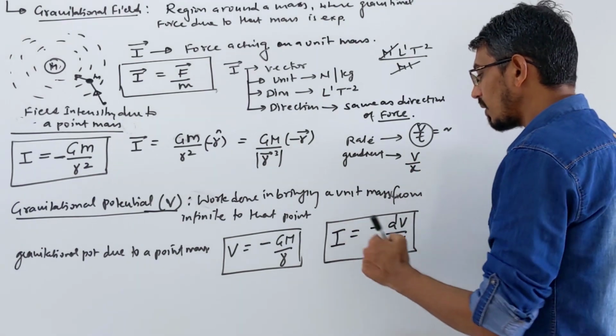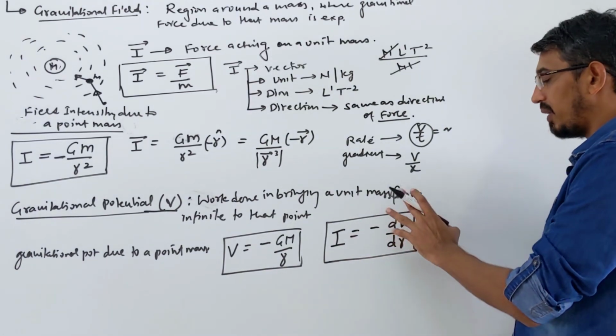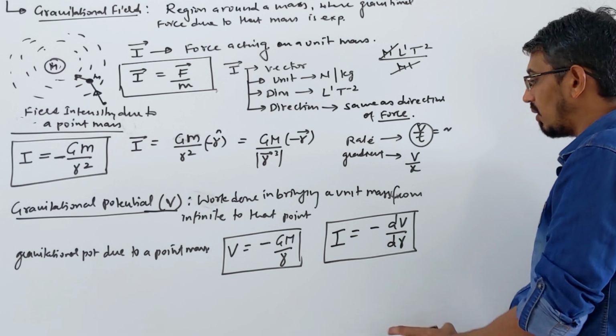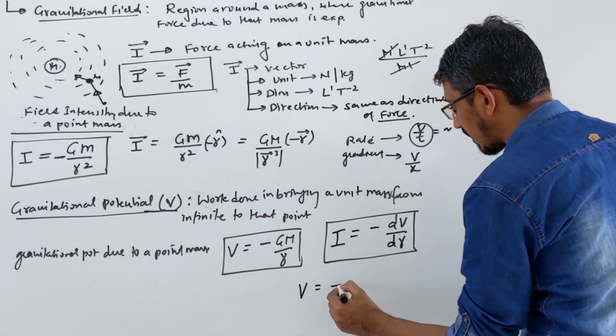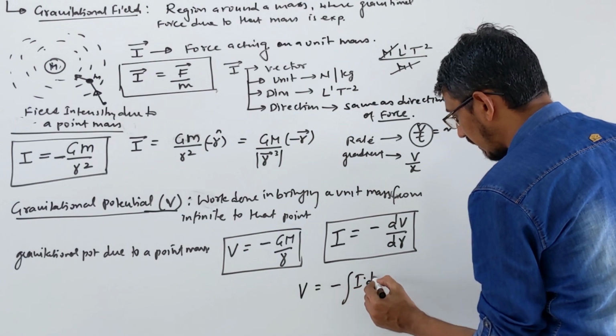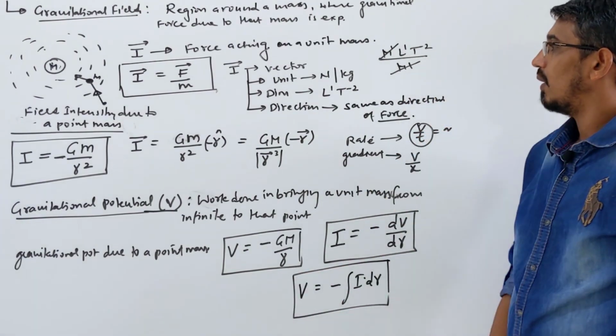So this is a relation. Suppose potential is given, you can differentiate to find your intensity, or if intensity is given, then you can find potential by integrating. You say V is equal to minus integration of I into dr, like this you can write.